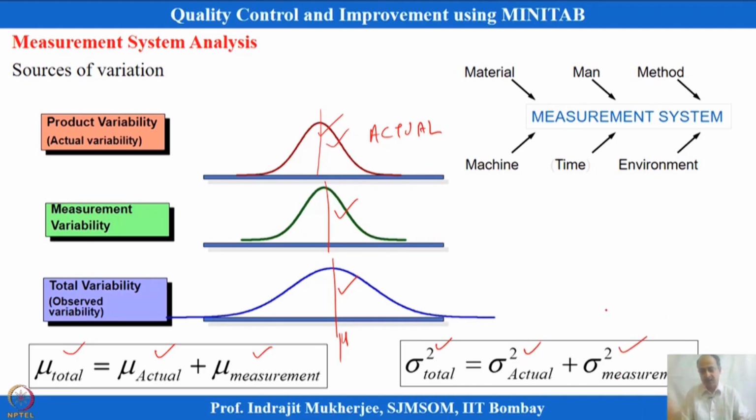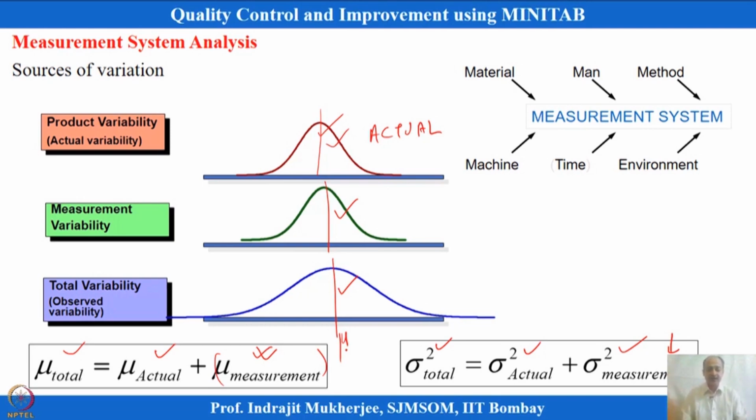Our objective is to minimize the measurement variability so that the instrument is quite correct, and also to minimize the mean shift or bias due to this instrument. We have to reduce it in such a way that the true mean does not shift.